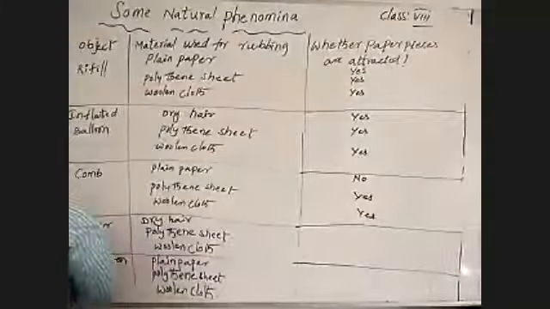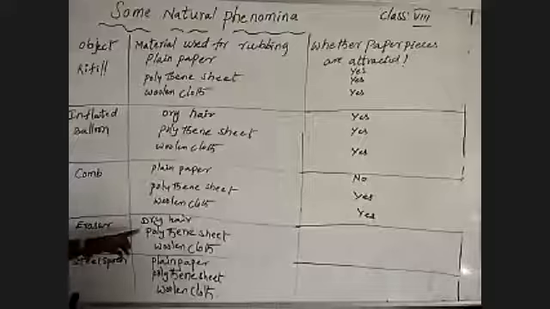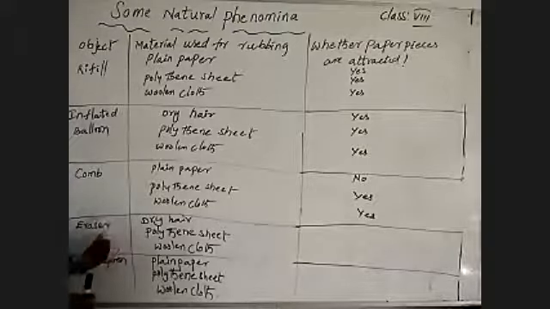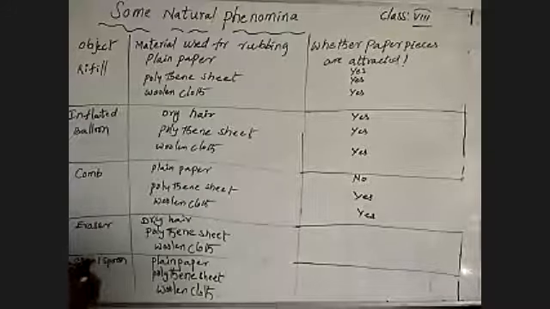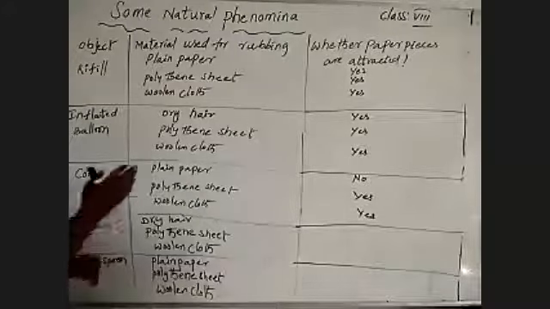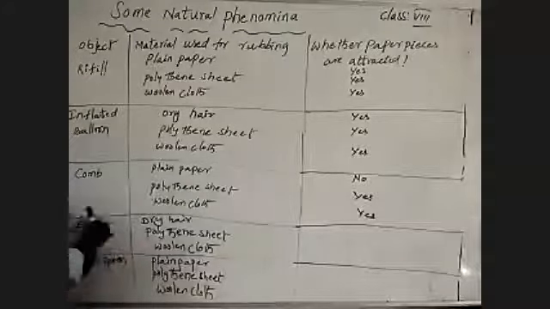And same as coming to the eraser and steel spoon. When you are rubbing with the eraser on dry hair, polythene sheet, and woolen cloth, after rubbing, if you bring it near the tiny pieces of paper, do we observe any reaction between the tiny pieces of paper and the eraser, after rubbing with the three different surfaces?